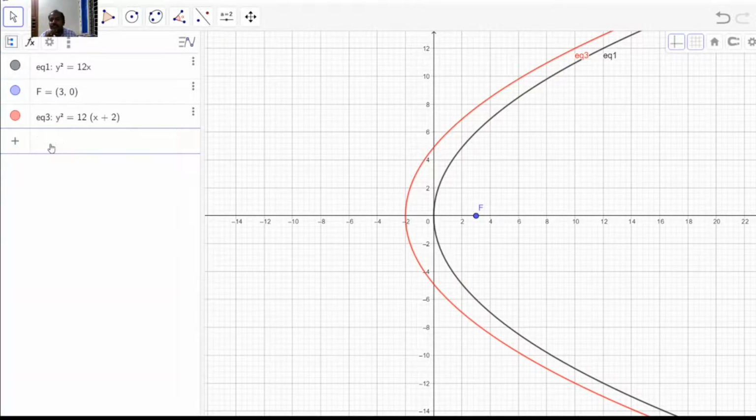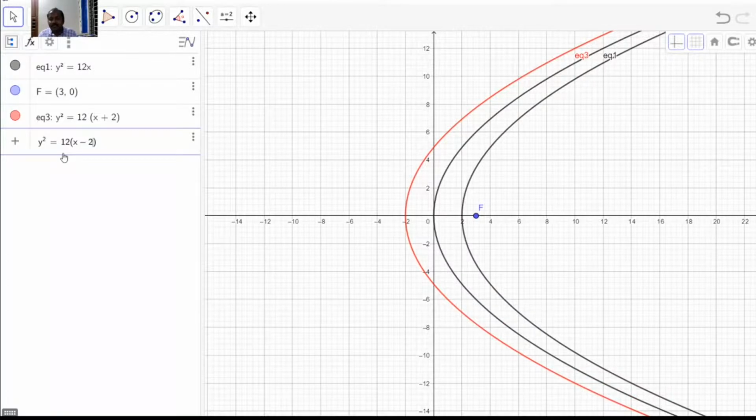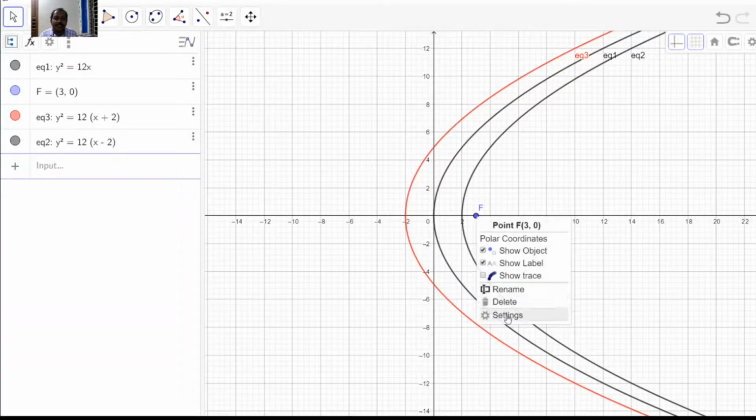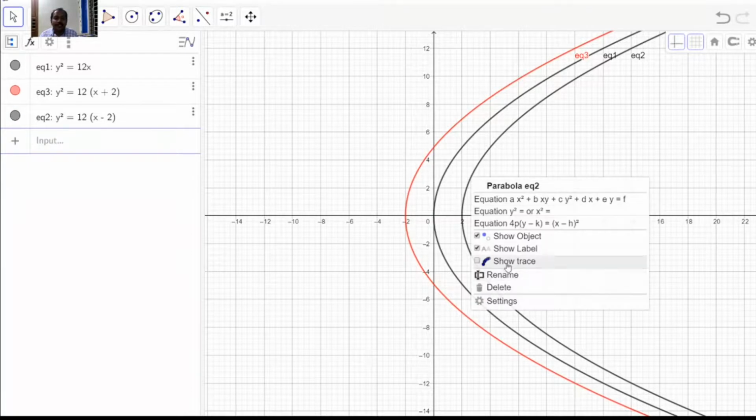And suppose you are subtracting: y square is equal to 12 into x minus 2. What is your guess? So you know now your guess is correct. So this will not be the focus. You may mark it as green.